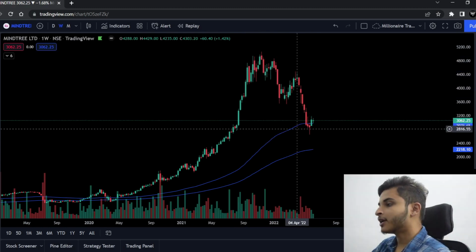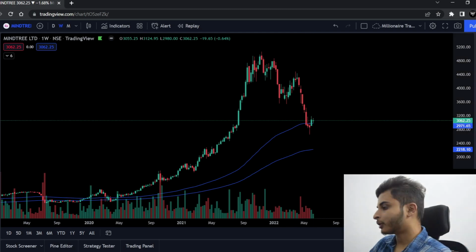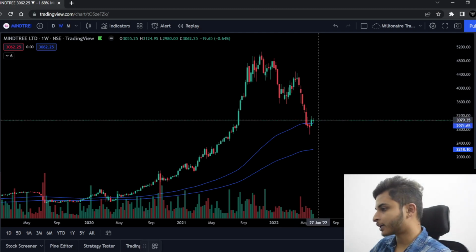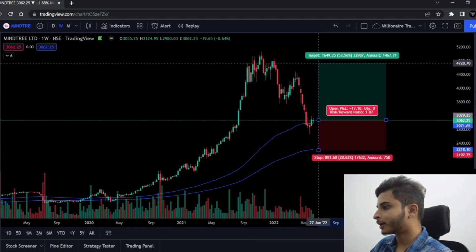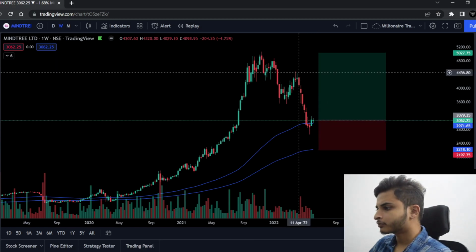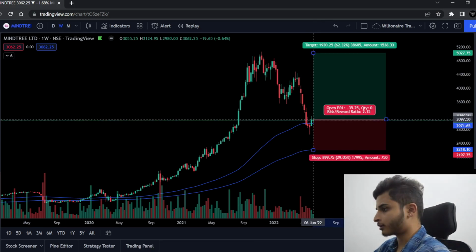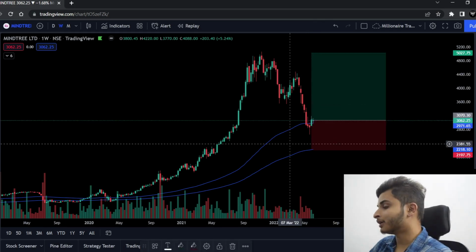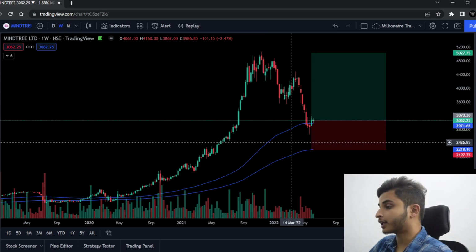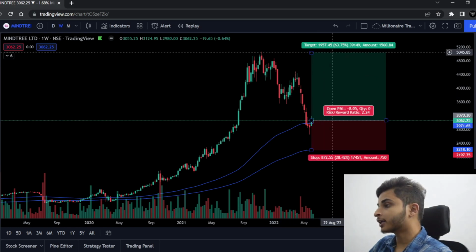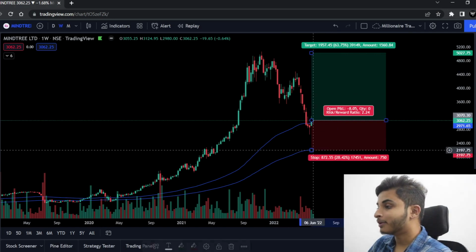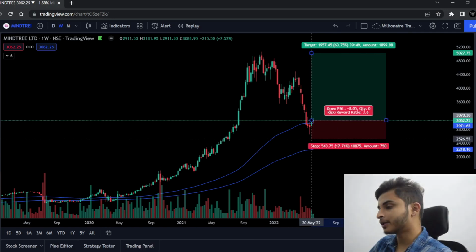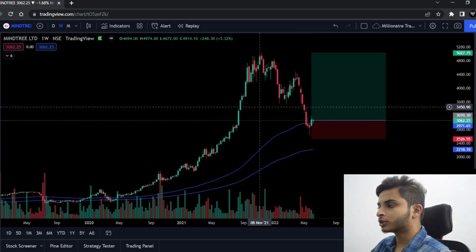Okay, and now it is taking support from the 100 moving average. So if you are initiating a long term position here, right, even if it goes down, your target will be the all time high. And so this is the second stock that we are watching. If you are entering the stock, it might take a couple of months or even 1 year to hit the target, but when it hits the target, you will be making a profit of 60%, right? So that is the benefit of doing position trading. So these are the two stocks that look interesting.